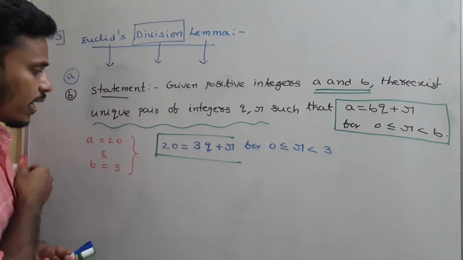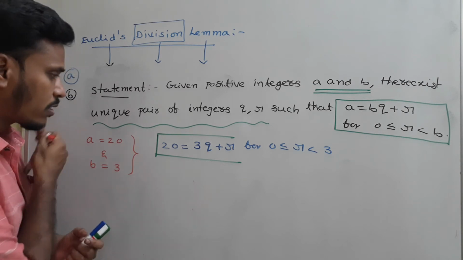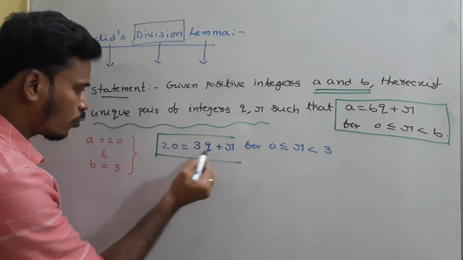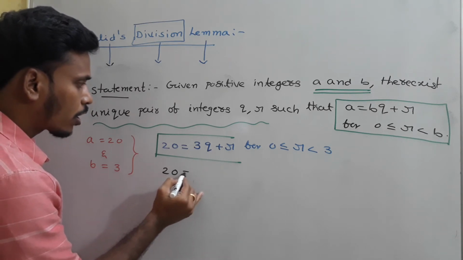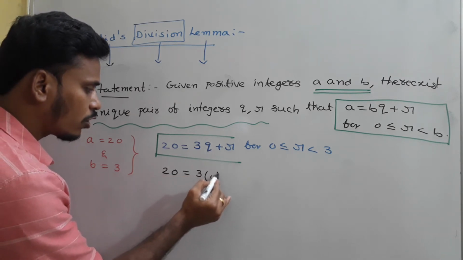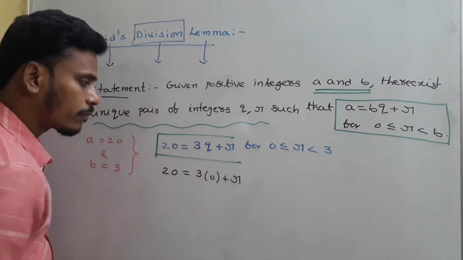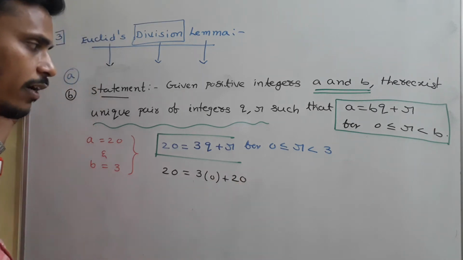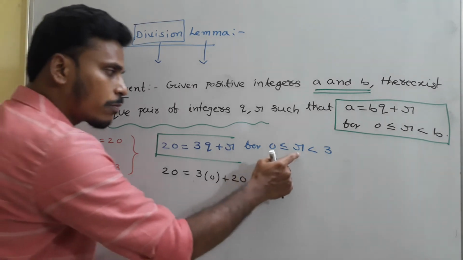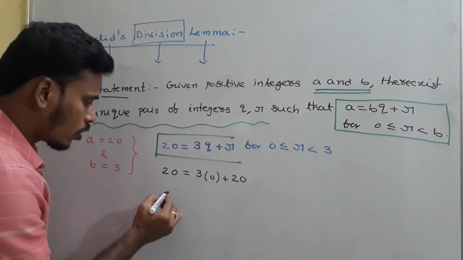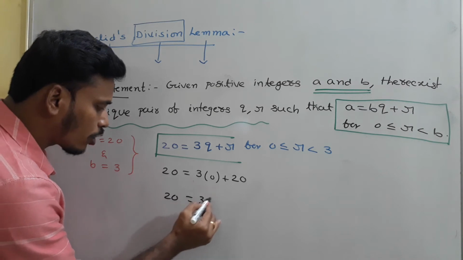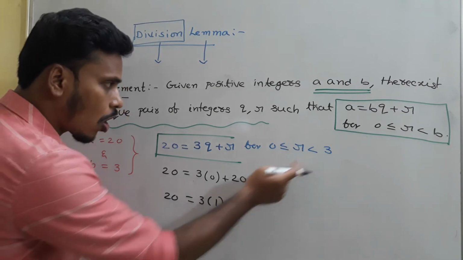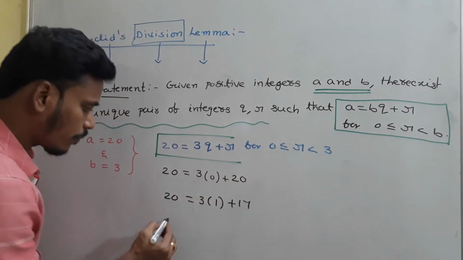Okay, I will write it in different ways. Just have a look. Suppose Q is equal to 0, then 20 is equal to 3 into 0 plus R, in the sense 20 is equal to 3 into 0 plus 20. Is it right? This R must be less than 3. Not correct, right? So if I take 20 is equal to 3 into 1 plus 17, is it right? No, because this R must be less than 3.